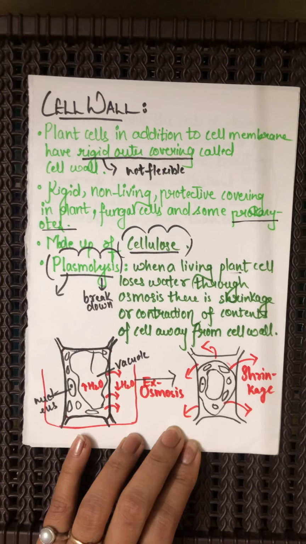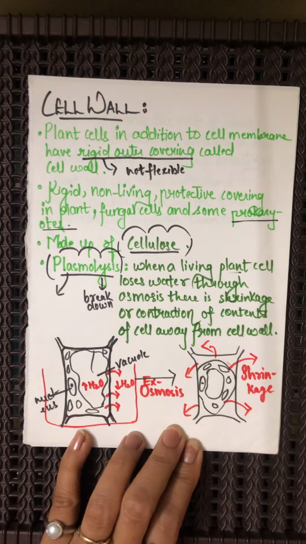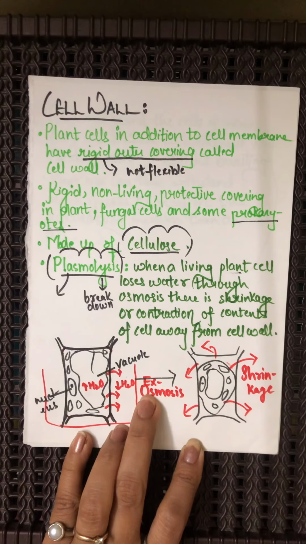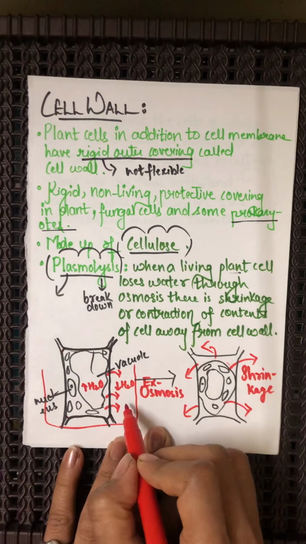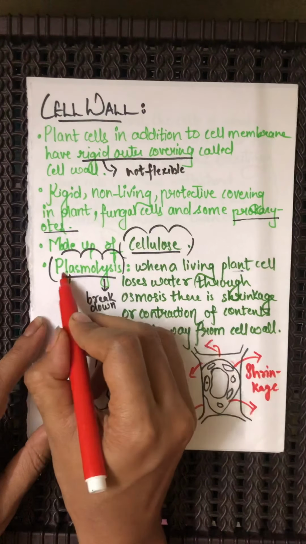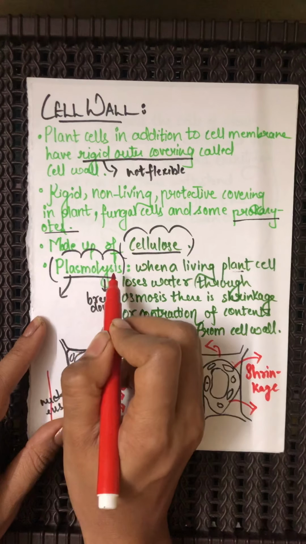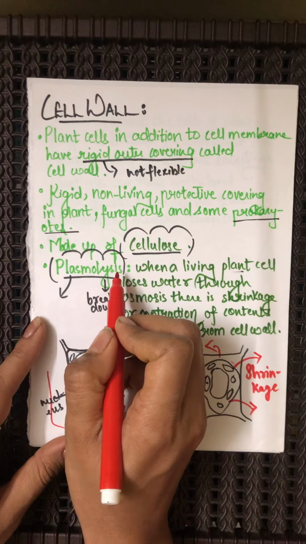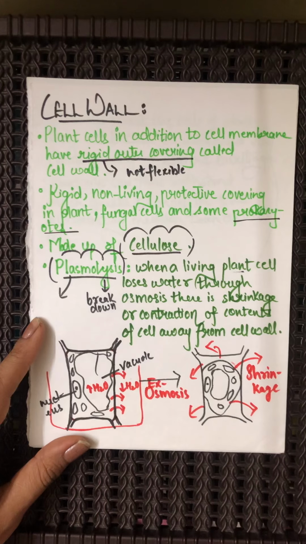So there is a shrinkage of the protoplasm from the cell wall due to exosmosis in a hypertonic solution, and this phenomenon is nothing but termed plasmolysis, the lysis of the protoplasm. Yes, do you understand this?